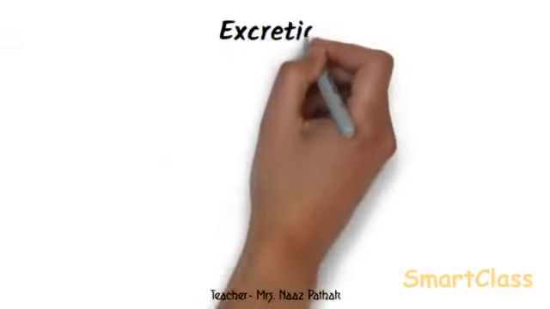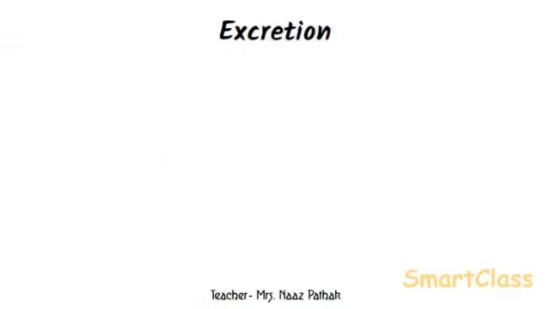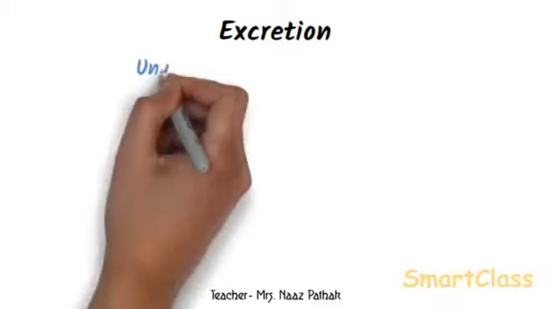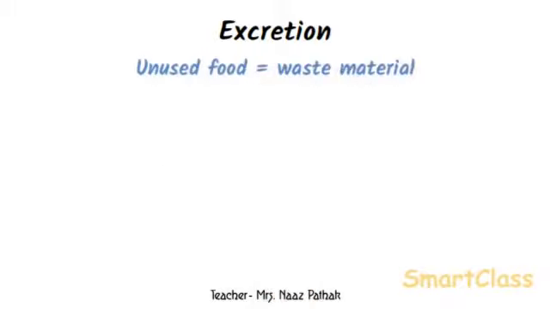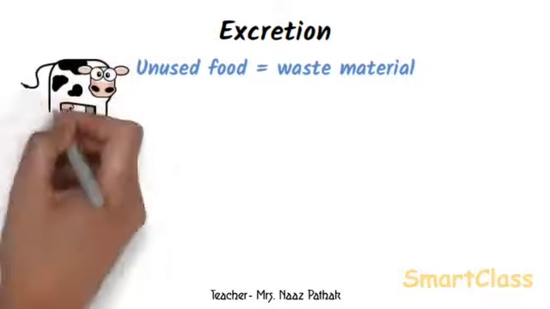Excretion. All the food eaten by the organisms is not completely used and a part of that food remains unused. This unused part of food is known as waste material. Many of the waste materials are poisonous for living things, so they have to be removed from the body. The removal of waste substances from the body is called excretion.